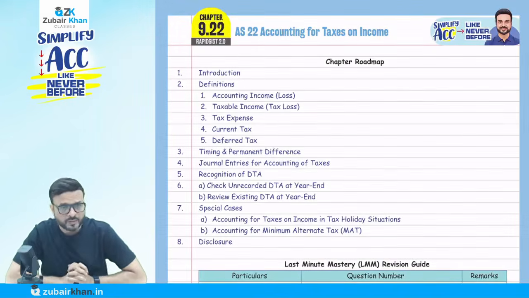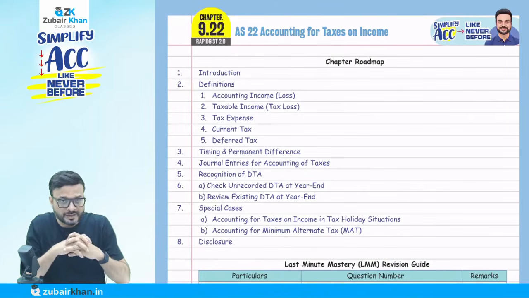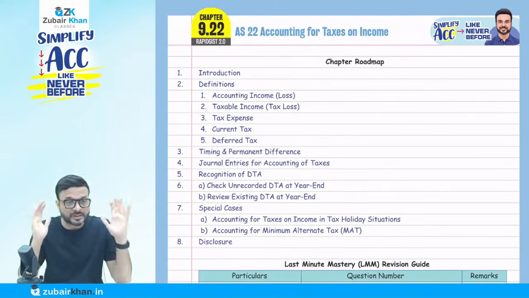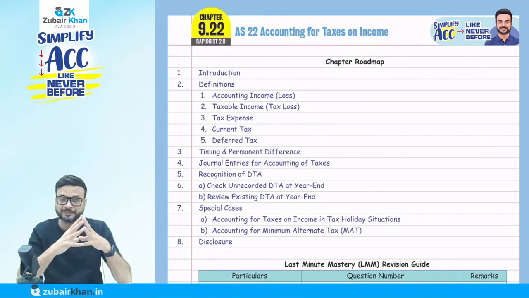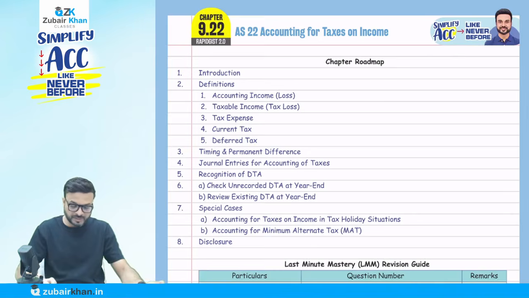So today we are going to do the revision of Accounting Standard 22, that is, accounting for taxes on income. Just listen to me carefully. It is a very simple accounting standard. You can see on the screen there are so many things we are going to cover here, but it is very simple.